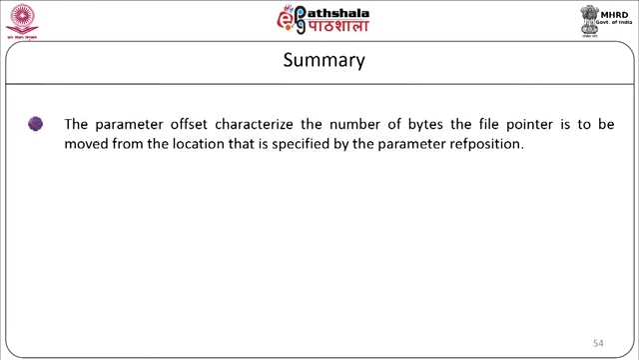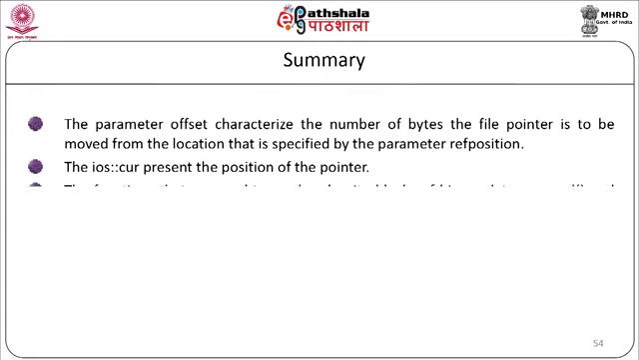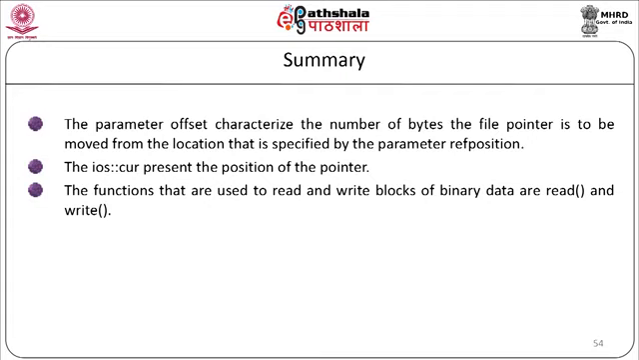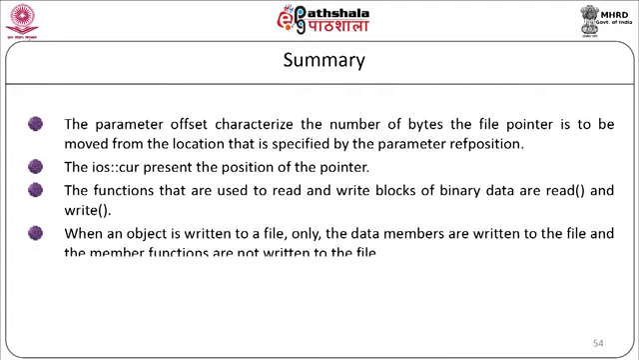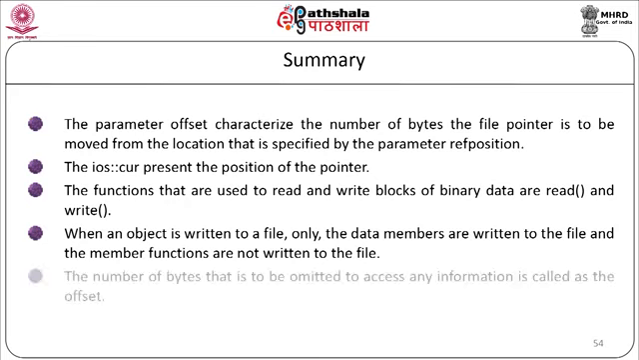The parameter offset characterizes the number of bytes the file pointer is to be moved from the location that is specified by the parameter reference position. The ios::cur represents the current position of the pointer. The functions that are used to read and write blocks of binary data are read and write. When an object is written to a file, only the data members are written to the file and the member functions are not written to the file. The number of bytes that is to be moved to access any information is called the offset.